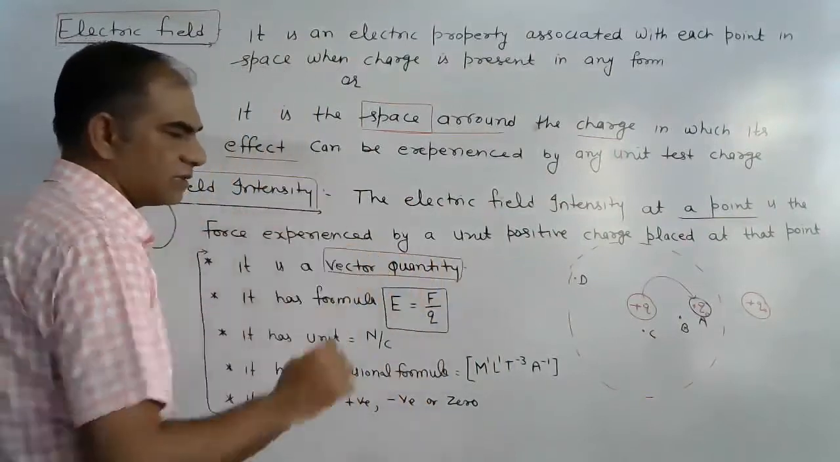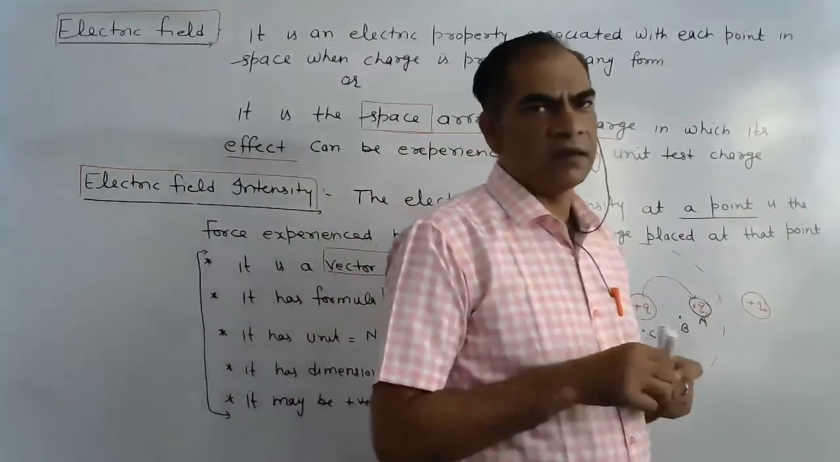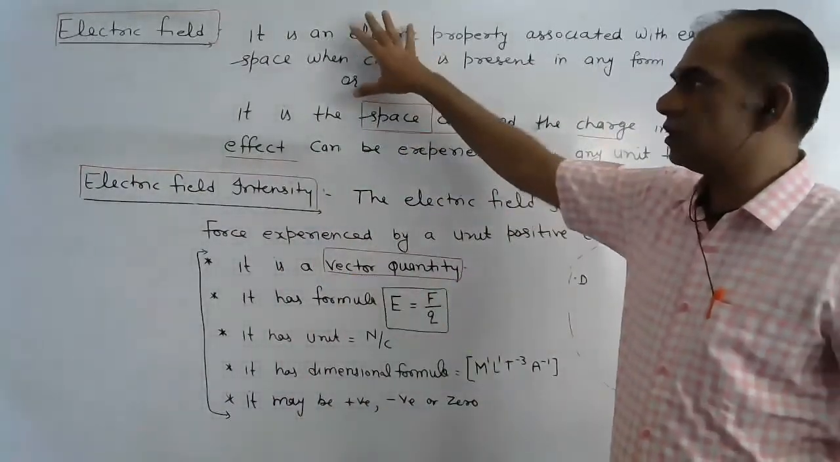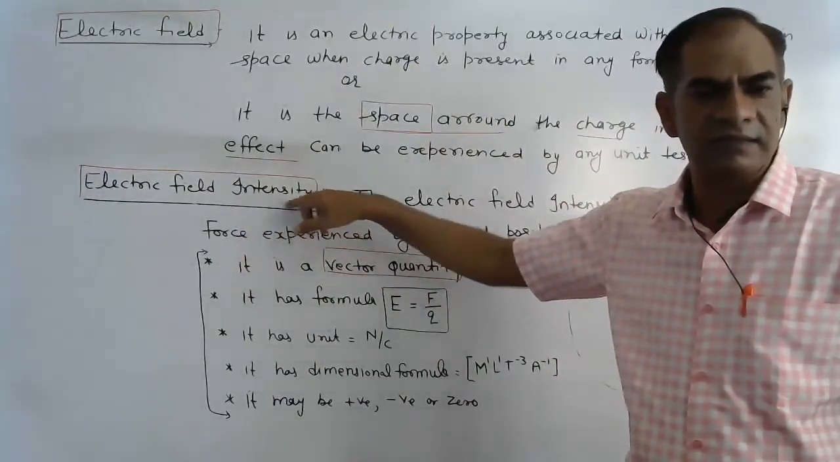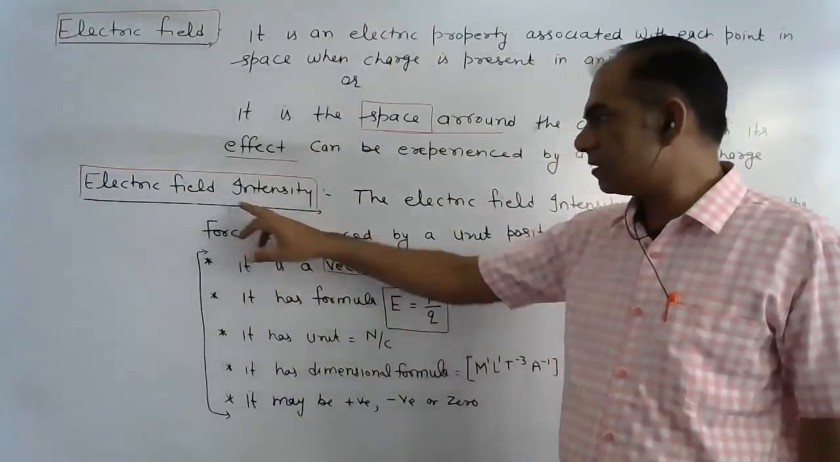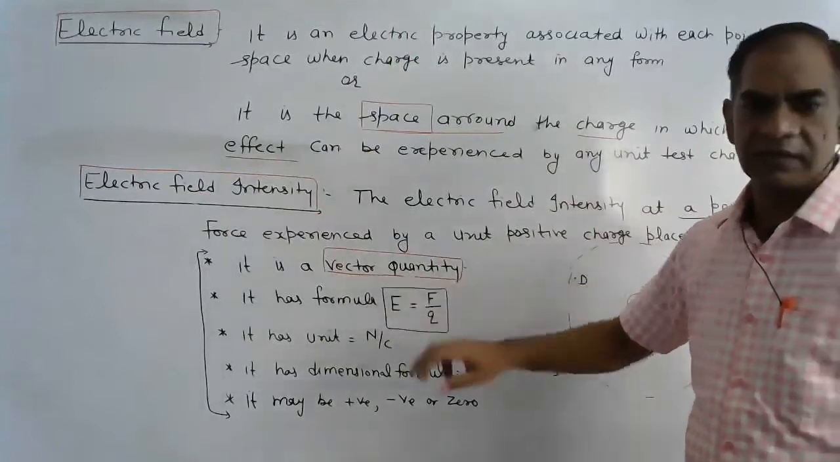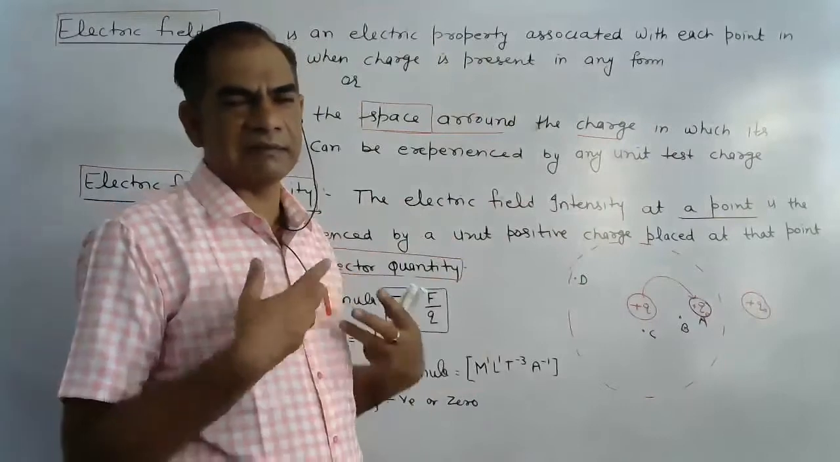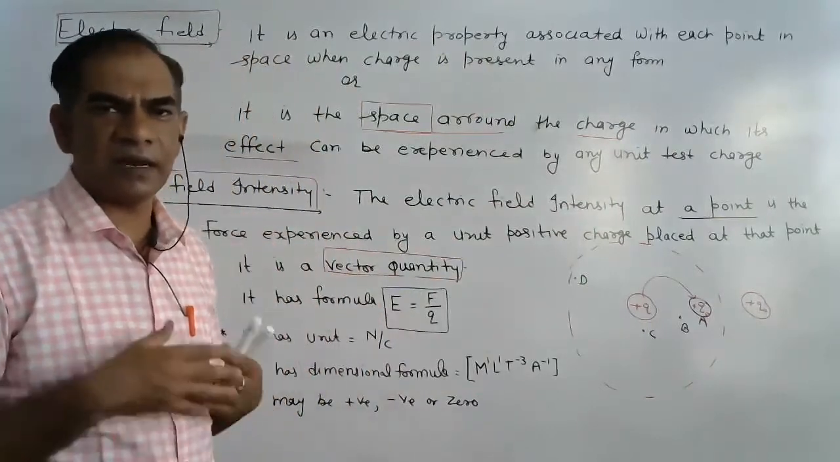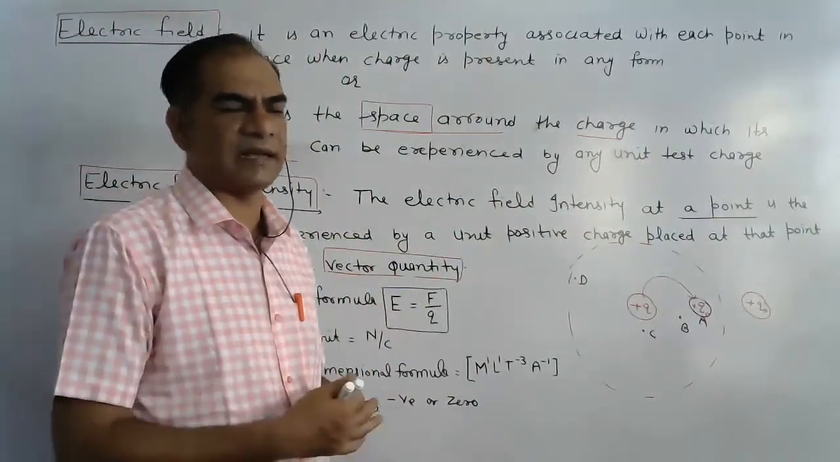First important thing is that electric field is not a physical quantity, so we do not discuss it. We are only discussing electric field intensity, which is a physical quantity. Electric field intensity is a vector quantity. It means that it has magnitude as well as direction, and it can be represented with the help of magnitude as well as direction.